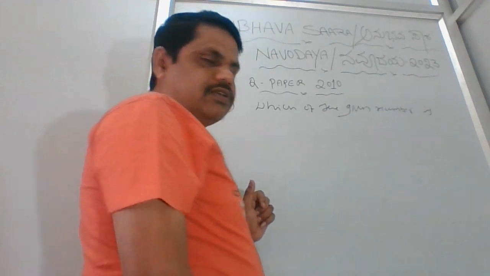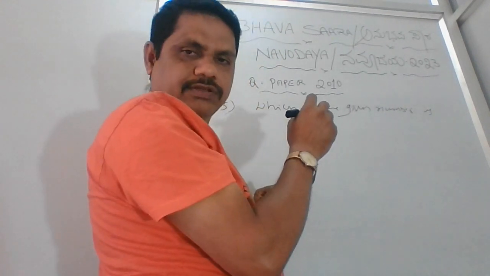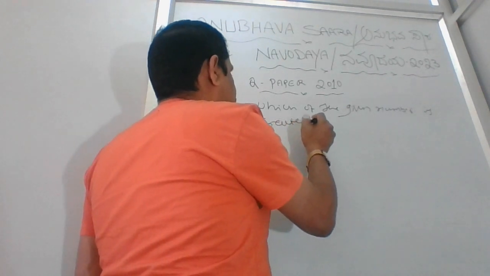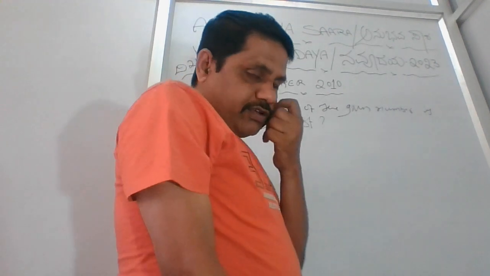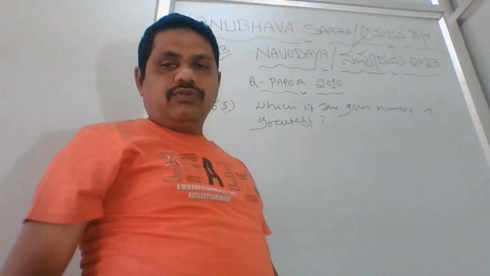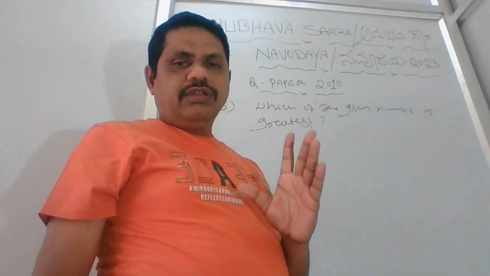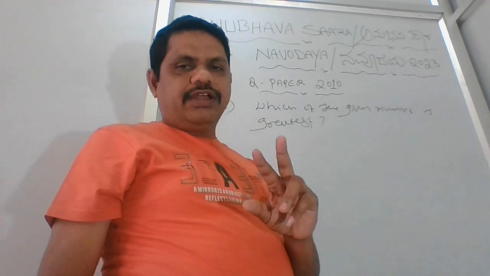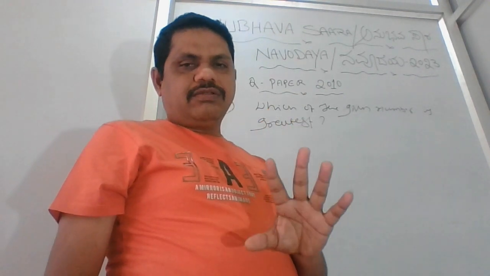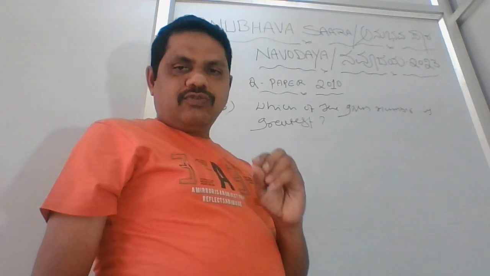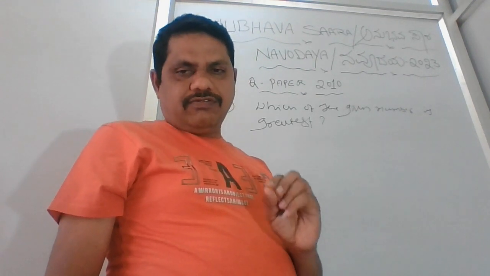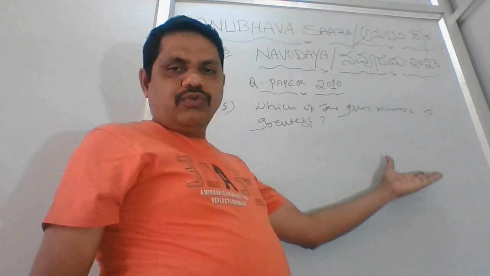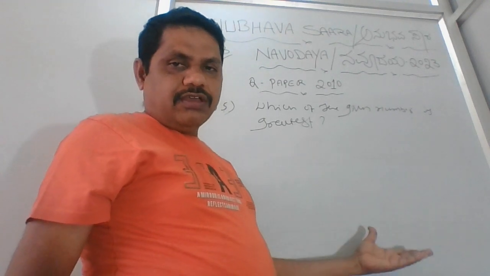Which of the given numbers is greatest? Right? So this is the question. Here we have to use a different logic to find which is the greatest. I'll tell you a very simple idea in a simple manner, so that even a first standard student can understand this. I'll write the options here and tell you how you can find out one by one based on the options itself.